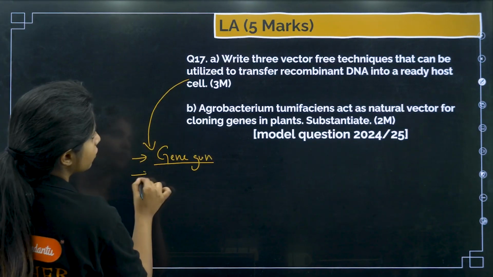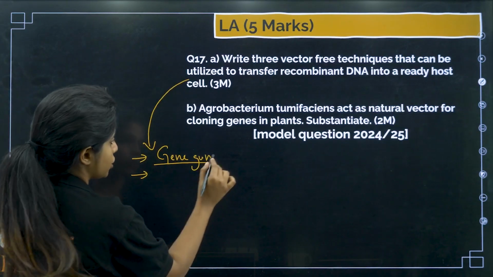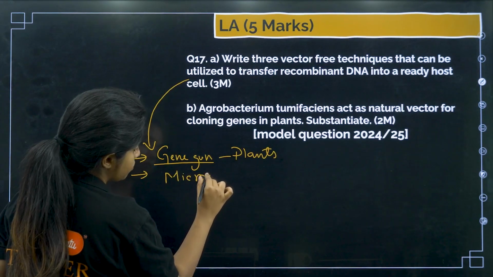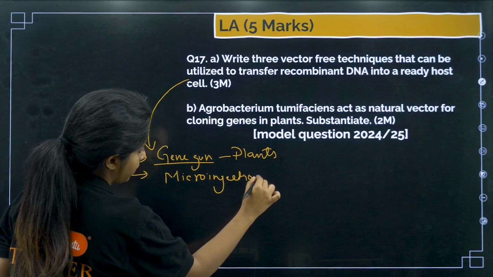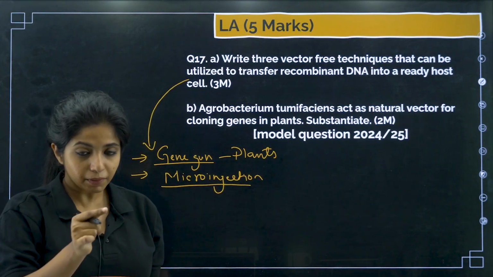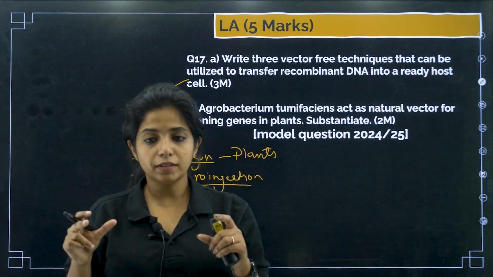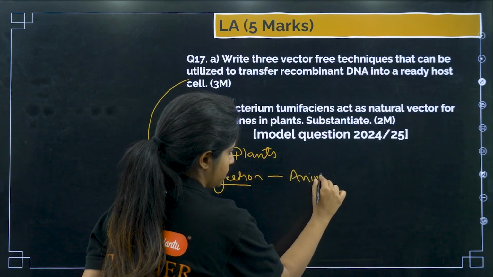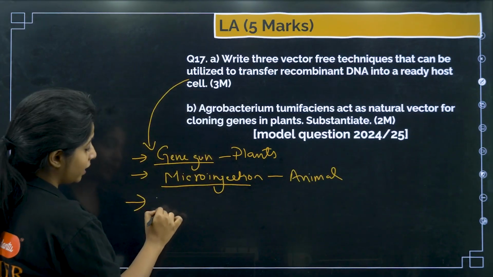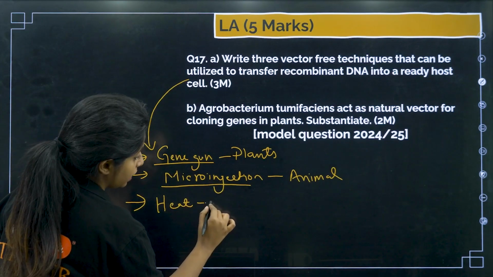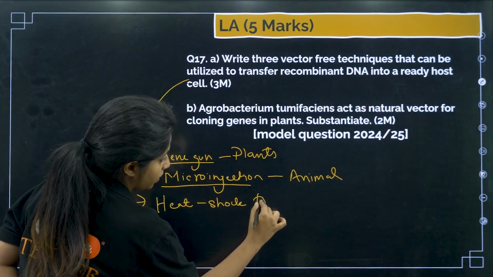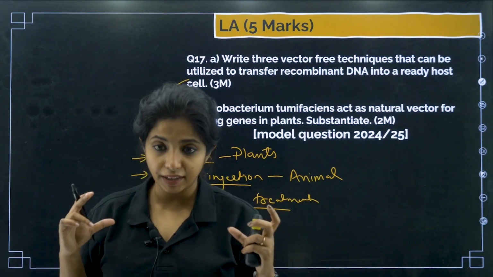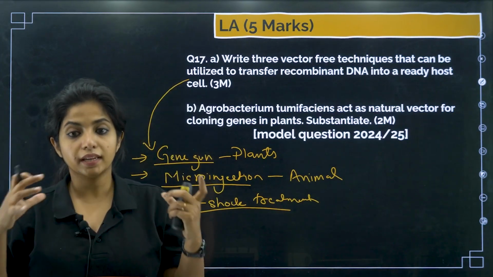Okay, apart from that, what do we have? We have microinjection, my dear children. Microinjection, where with the help of a needle in animal cells, I am going to insert the DNA directly into the nucleus. This is done in animal cells. Next thing, in bacteria and all, I can use heat shock treatment. What do you mean by heat shock treatment? Basically, I am going to put the bacteria under very high temperature and then cold, then I heat, then cold.